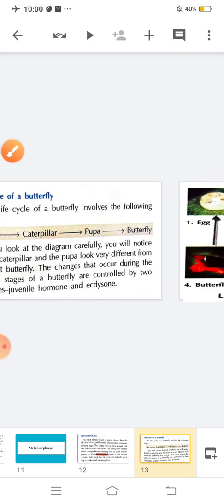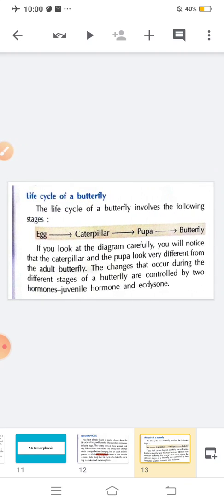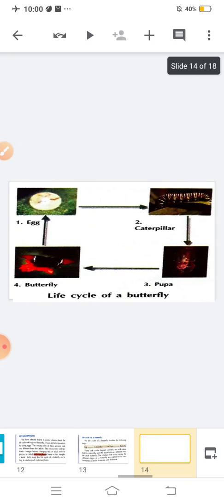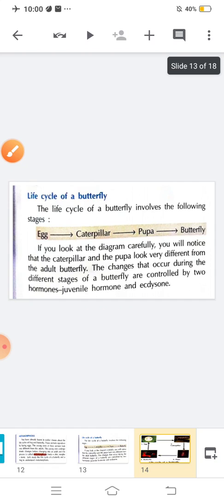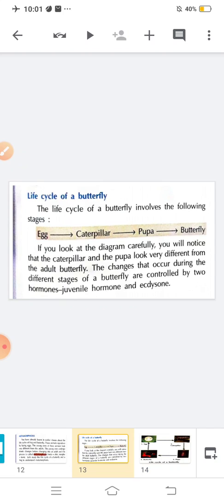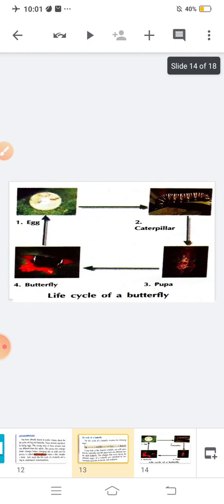If you look at the diagram carefully, you will notice that the caterpillar and the pupa look very different. See, this is your caterpillar and this is your pupa. They look very different. Clear? The changes that occur during the different stages of a butterfly are controlled by two hormones, that is juvenile hormone and ecdysone. Is this clear? So this process is known as metamorphosis. Basically, metamorphosis is a process in which the young one is completely changed into the adult.